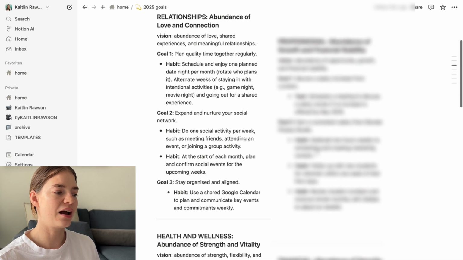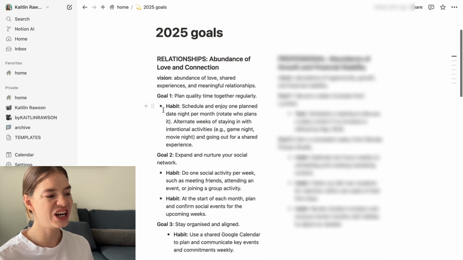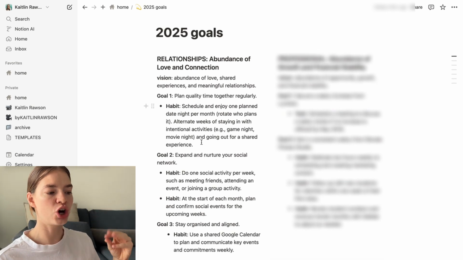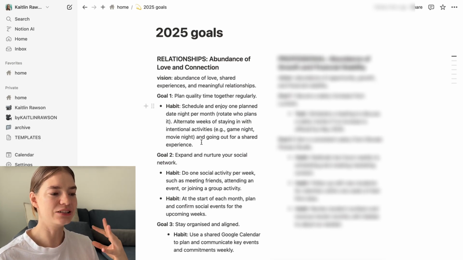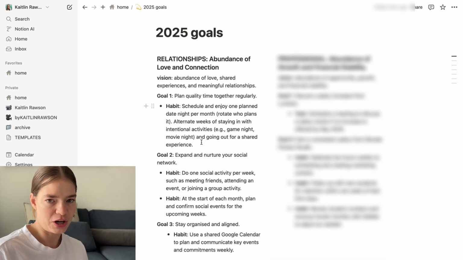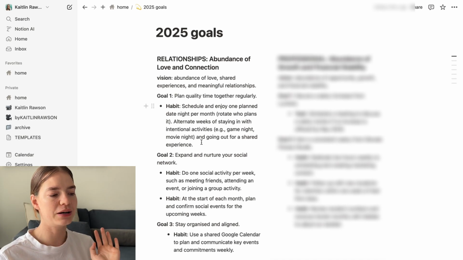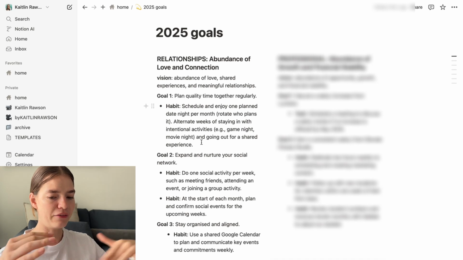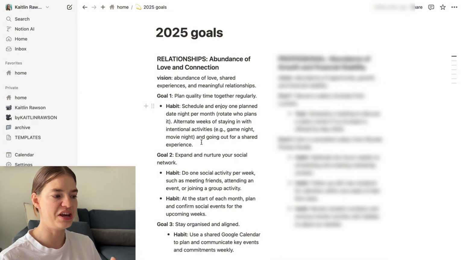And then for each of those, I've got a vision that I want. And then I've also got goals related to that vision, and then habits or tasks that are related to those goals, so that I can start stacking in those habits, start doing those tasks, so that I actually have a plan of action for how to achieve these goals. There are much more complicated and fancy ways to track this, and people have entire goal systems, especially in Notion, with databases and stuff like that. I wanted to keep it a little bit more simple, but still have those different levels of the vision, the goal, and then the actual habits that I'm going to be implementing.